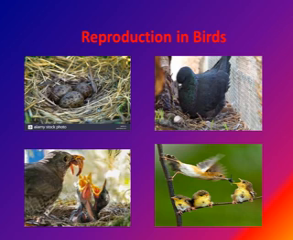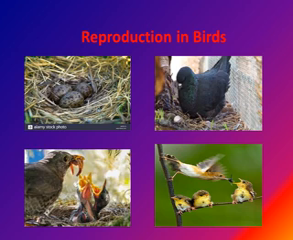Reproduction in birds. So birds are vertebrates, and vertebrates are those animals that have a backbone. Okay, so birds are vertebrates. They have feathers, they have wings, they have a beak, they have a bony skeleton. Most birds are able to fly, but some birds cannot fly even though they still have wings. We have the example of the kiwi and the ostrich. They are not able to fly.